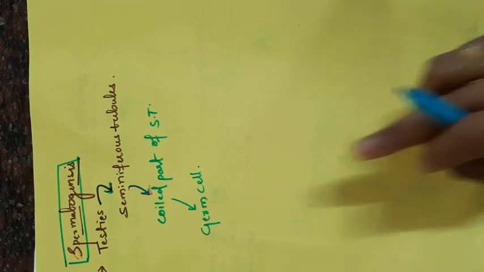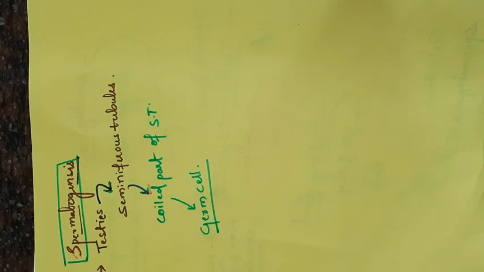Overall, we can say the spermatogenesis occurs in the testis. Where in the testis? In the seminiferous tubule. Where in the seminiferous tubule? The coiled part of the seminiferous tubule. Where in the coiled part? Particularly the germ cells. Okay. In the germ cells, the spermatogenesis occurs. It is very important. Remember this sequence, the particular location of the spermatogenesis.